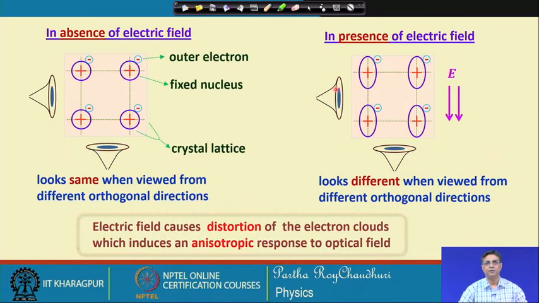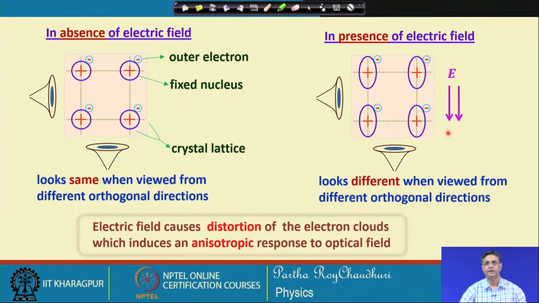On the contrary, in presence of an electric field, there will be a distortion in the electron clouds. That is, simply looking at the electron orbits, there has been a modification, a change in the shape of this. So, if you view from the two orthogonal directions, that is from this side and from this side, they will appear different.